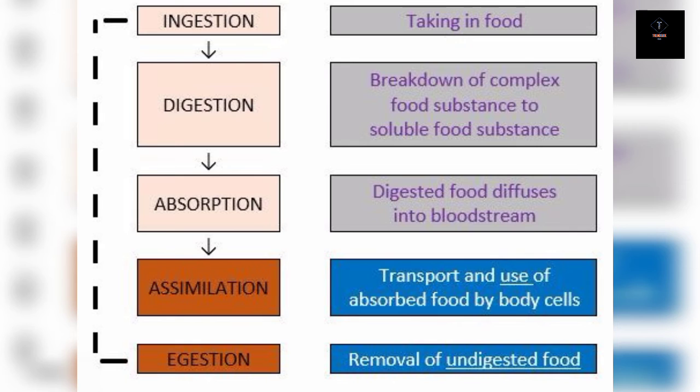And the next one is assimilation. In this process, the food which is in its simplest form and has been absorbed is oxidized to release energy. This energy is required for various functions of our body. And the last one is egestion. Removal of undigested food or waste matter from the body is called egestion. This process takes place through the anus. So that's how the process repeats.